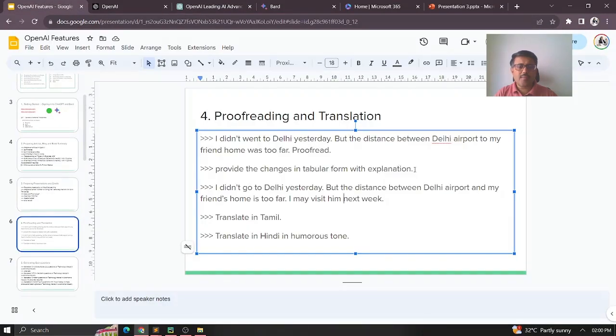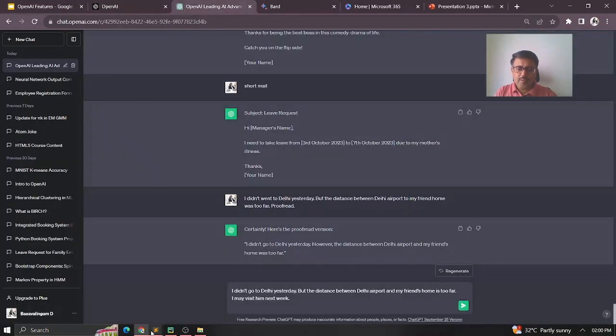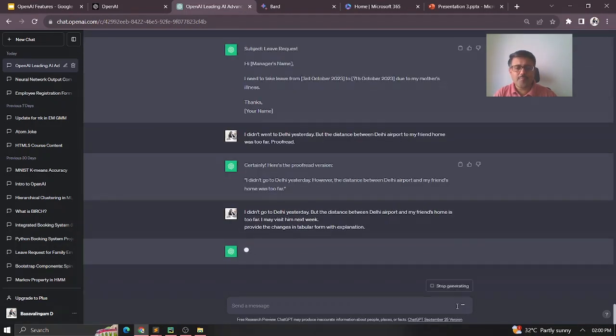Now what I'm doing is I want it to give me the changes it has made in my sentences so that I'll be able to check. And I also want an explanation of why the corrections have been done, in a tabular form so that I'll be able to understand it. So now you can have a look at it here.